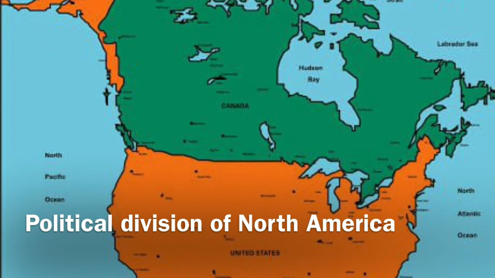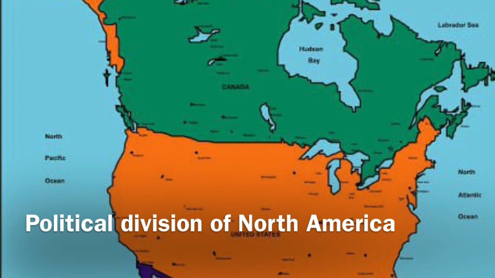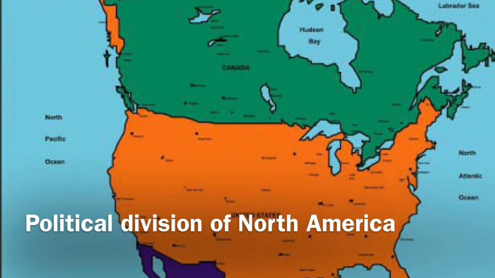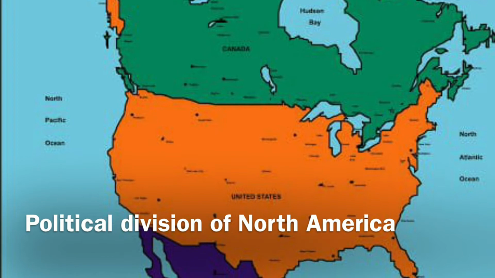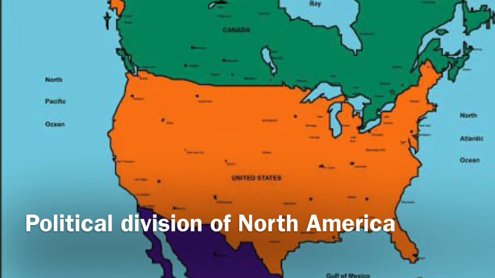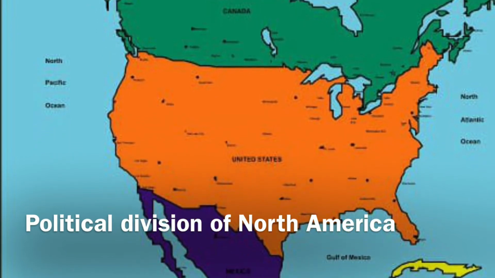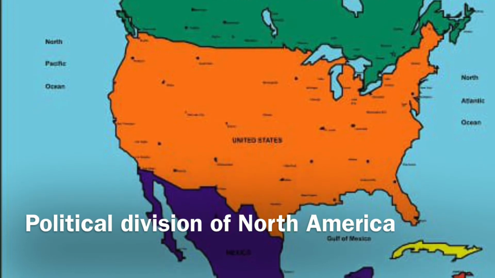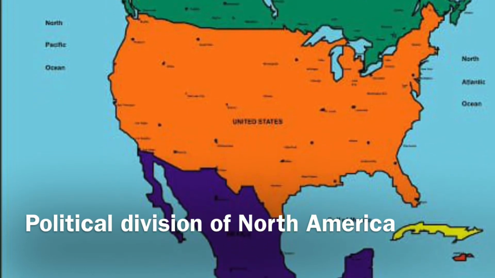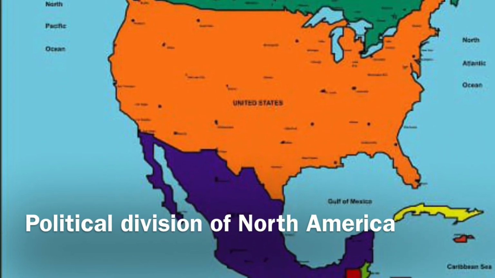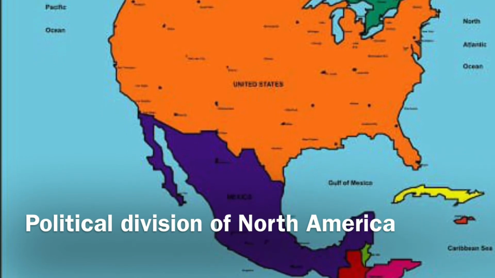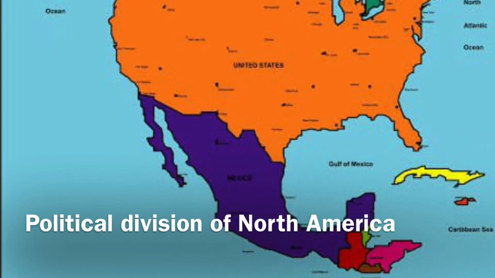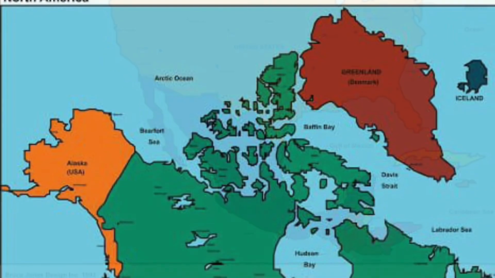Boundaries of North America. North America is surrounded by the Pacific Ocean in the west, the Atlantic Ocean in the east, the Arctic Ocean in the north and South America in the south. These are the boundaries of North America. Then, the political divisions of North America.